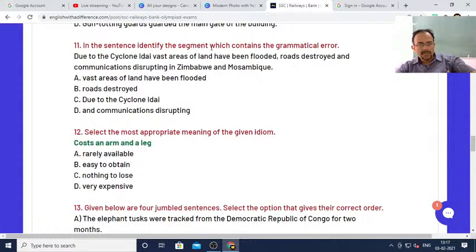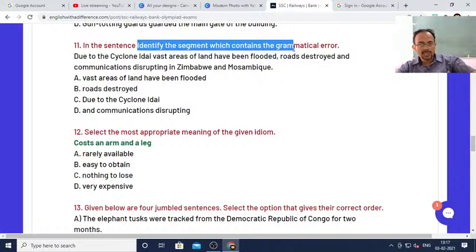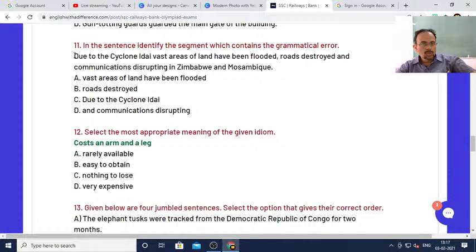In the sentence, identify the segment which contains grammatical error. Which segment contains grammatical error, you tell me. Due to the cyclone Idai, vast areas of land have been flooded, roads destroyed, and communications disrupting in Zimbabwe and Mozambique. So, vast areas of land have been flooded is the wrong part, or roads destroyed is the wrong part, or due to the cyclone Idai is the wrong part, or and communications disrupting.